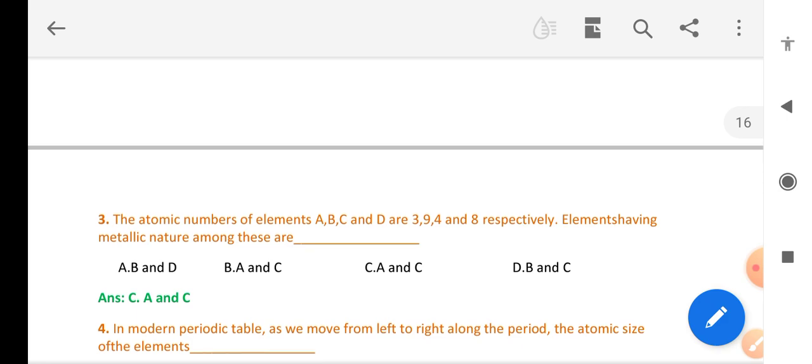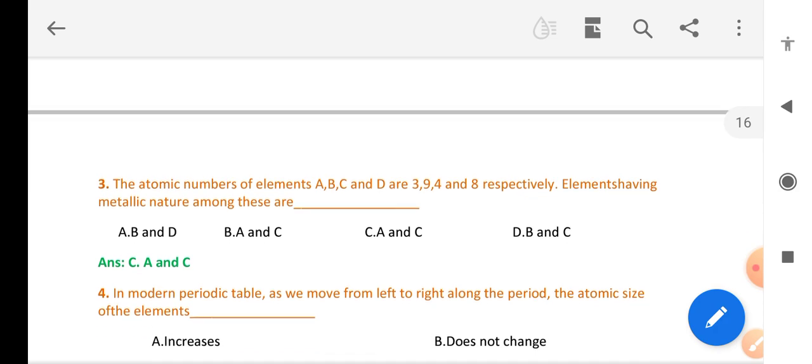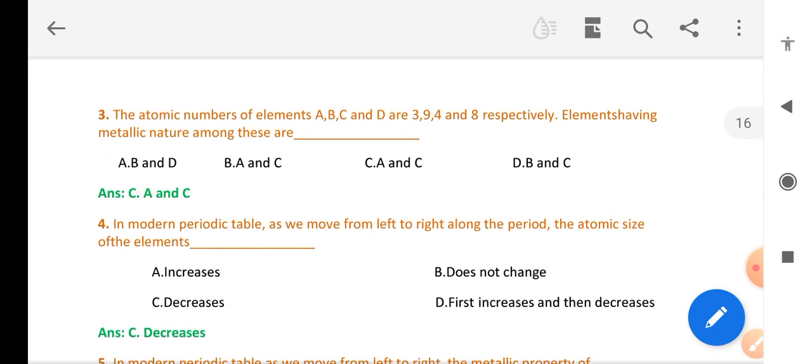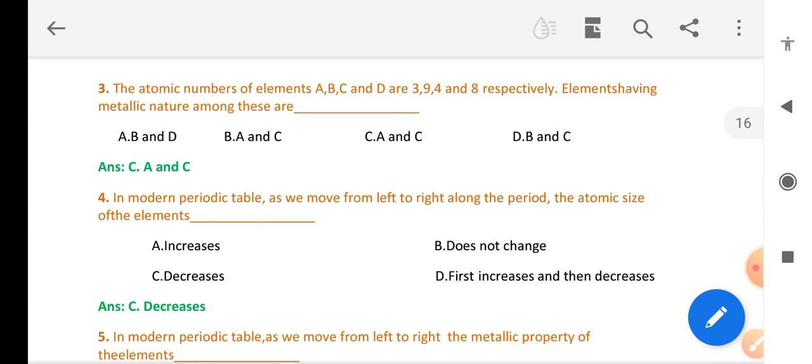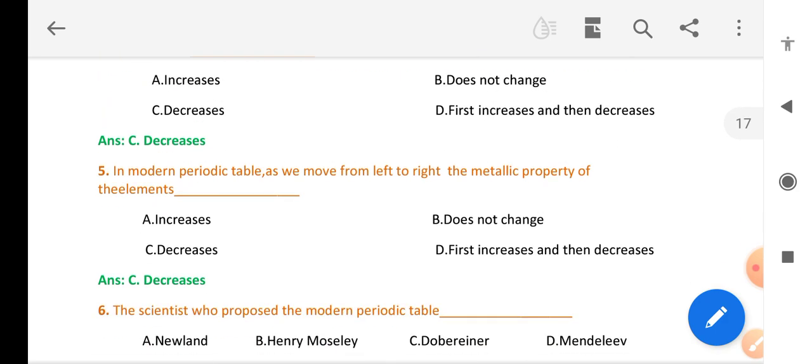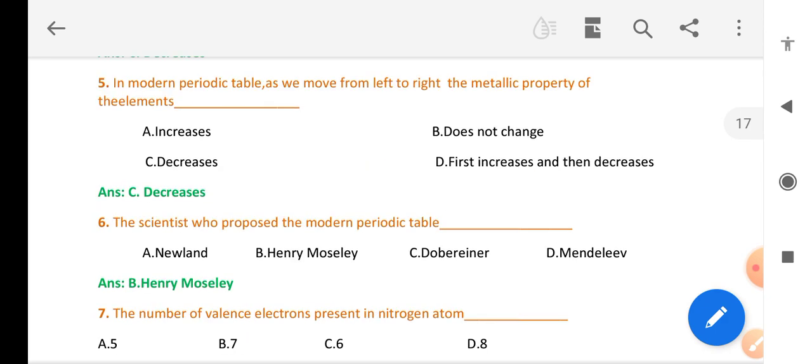The atomic numbers of elements A, B, C and D are 3, 9, 4 and 8 respectively. Elements having metallic nature among these are A and C. In the modern periodic table, as we move from left to right along a period, the atomic size of elements decreases. As we move from left to right, the metallic property of the element decreases.